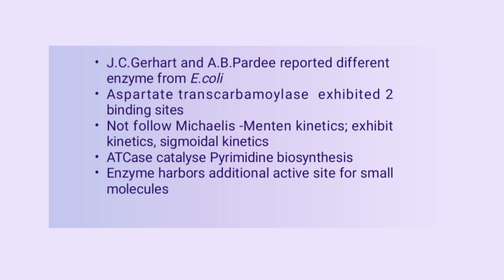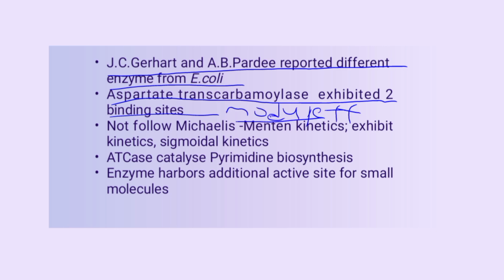In 1961, J.C. Gerhart and A.B. Pardee reported a different type of enzyme from E. coli, that is allosteric enzyme, aspartate transcarbamylase. Aspartate transcarbamylase exhibited two binding sites, one for substrate and other for small molecules known as modulators or effectors.